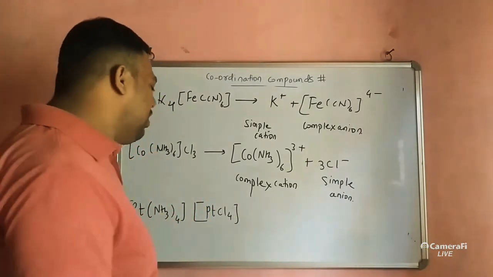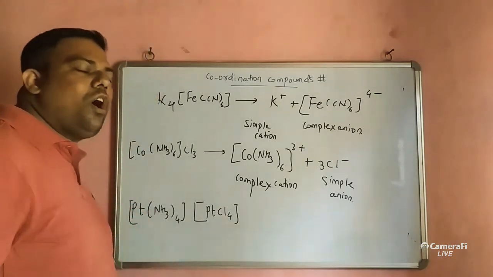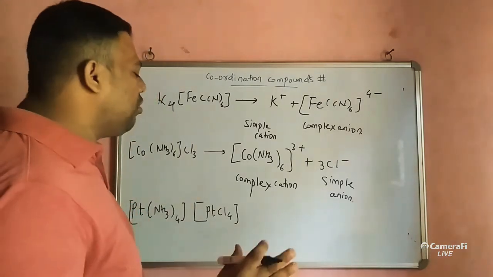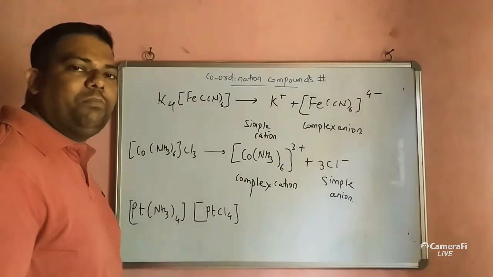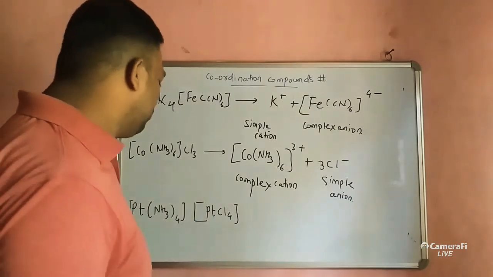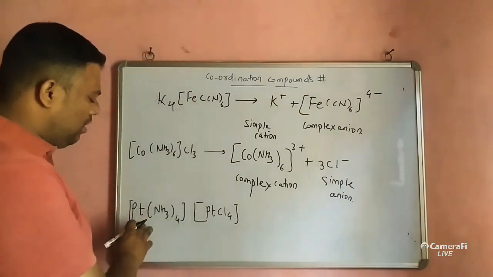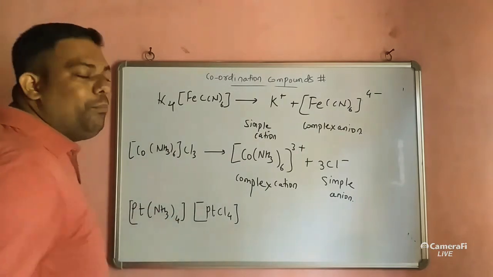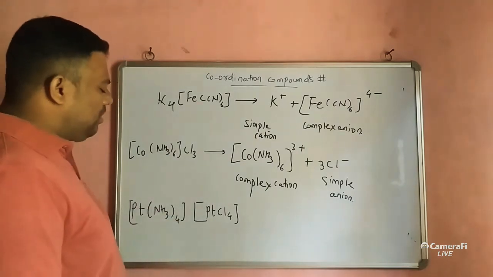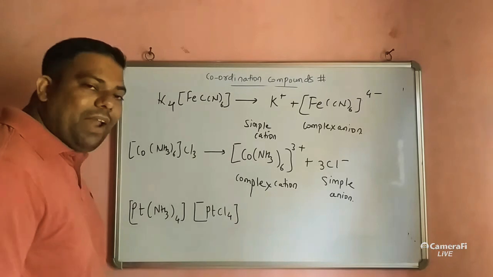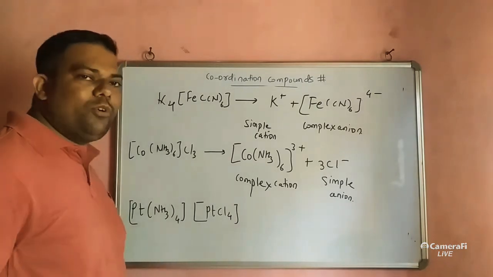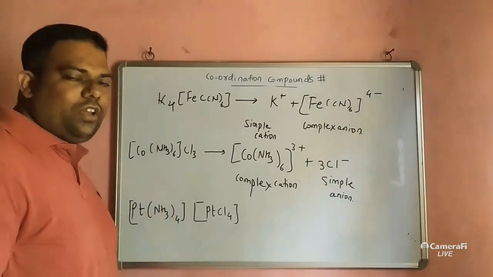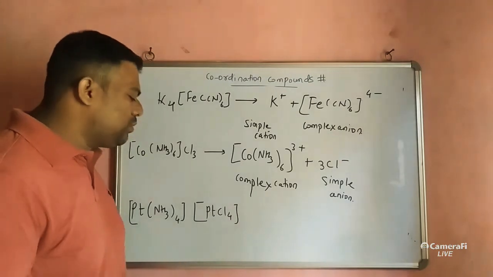In this case you must know, you have to write some common oxidation number of that particular metal. As you know, platinum is the metal ion here, and it shows two common oxidation states. Which are those? +2 and +4.